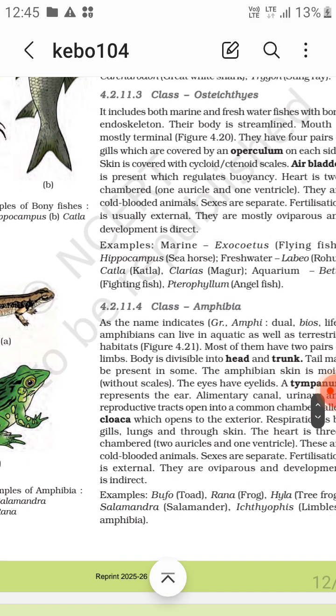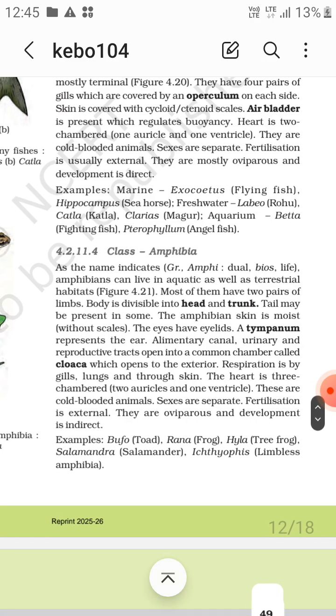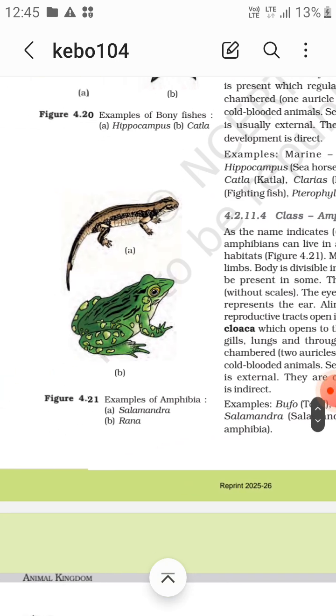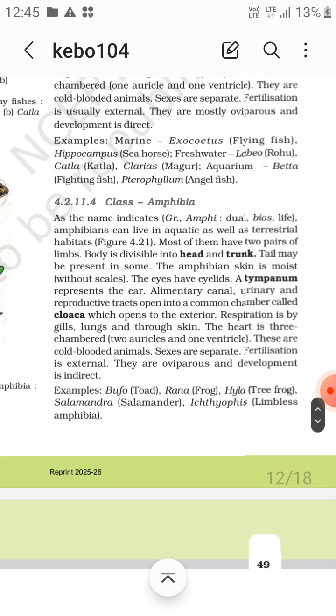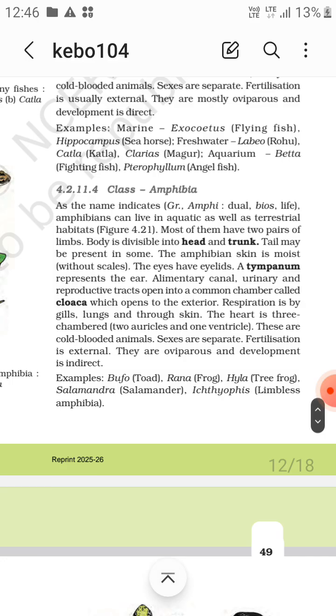Now another class is Amphibia. Class Amphibia, as the name indicates, amphi, dual life. They can live aquatic as well as terrestrial. Most of them have 2 pairs of limbs. Body is divisible into head and trunk, as you can see in the frog, and a tail may be present in some. The amphibian skin is moist without scales. They have eyelids, and the tympanum represents the ear. Alimentary canal for food, urinary for urine, and reproductive tracts for sex. All these tracts open into a common chamber called cloaca, which opens to the exterior.